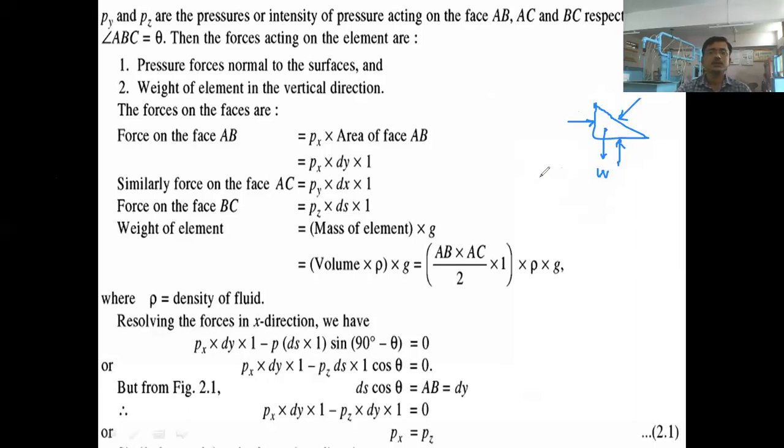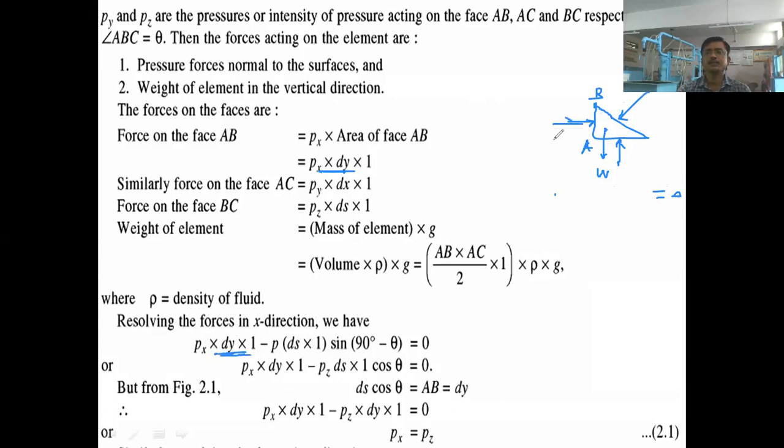So let us consider the forces acting in x direction, resolving forces in x direction. Under equilibrium condition, we can sum all the horizontal forces and equate to 0. The same thing we are going to do here. The first horizontal force is acting on this AB side, so this is the first force, Px into dy into 1.